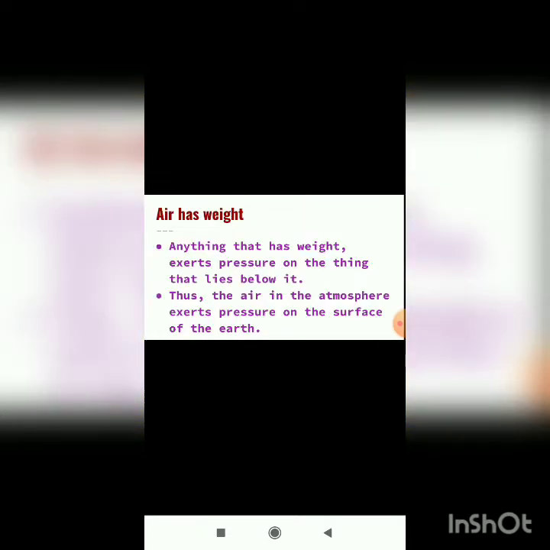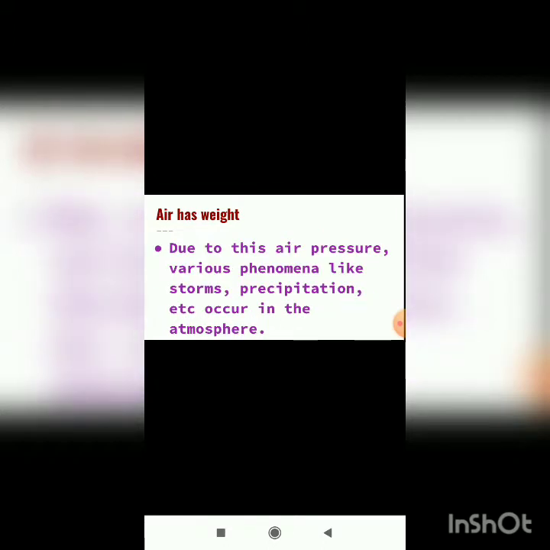Moving ahead. Anything that has weight exerts pressure on the things that lie below it. Students, what does it mean? Whichever thing has weight, it exerts pressure. Exerts pressure means what, students? It applies pressure on the things that lie below it. Thus, the air in the atmosphere exerts pressure on the surface of the earth. Because it has weight, the air in the atmosphere applies pressure on the surface of the earth.